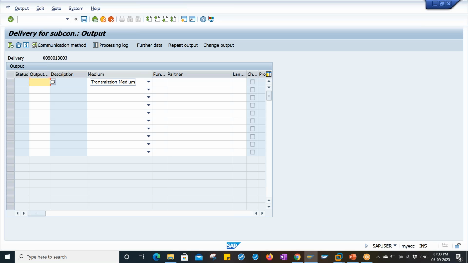It will trigger a smart form, the output form. For that reason, in most real-time cases, they use the subcontracting process with delivery only, because they get some delivery information, so it is easy to take the output. So many things are there, so they use this one only.